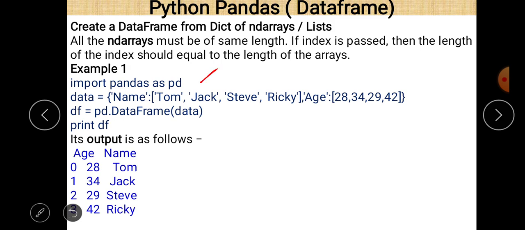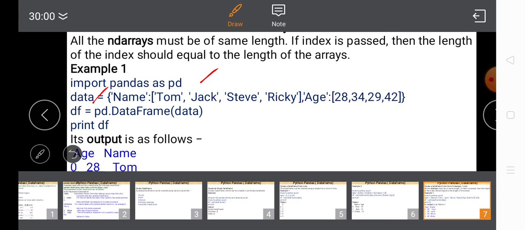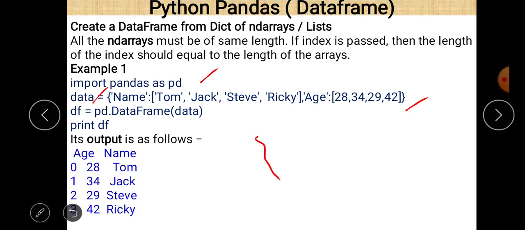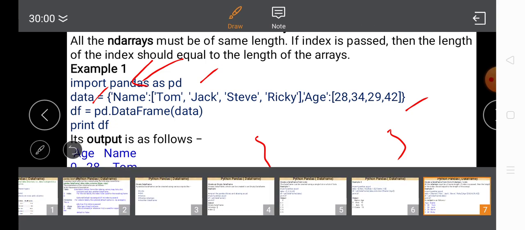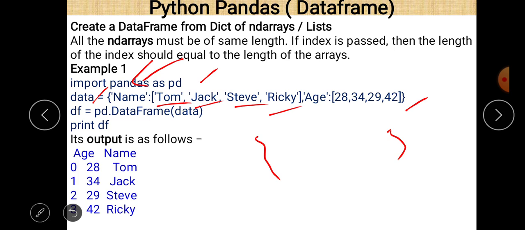Import pandas as pd. Okay, then this is the data here, and you can see that this is a symbol of dictionary. So dictionary is declared here, and here that is the name of the column, and these are the values of that column: Tom, Jack, Steve and Ricky.